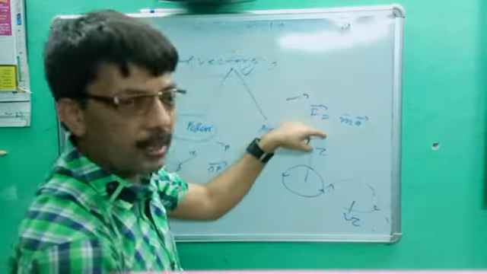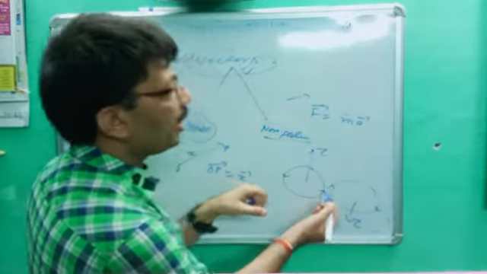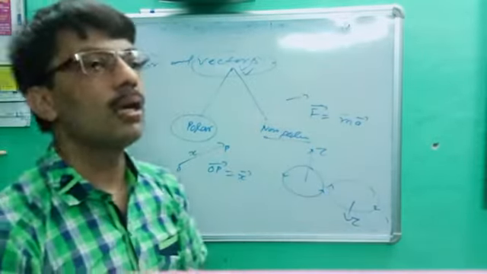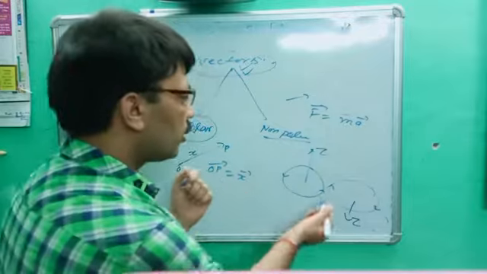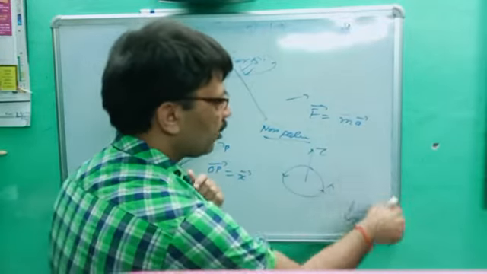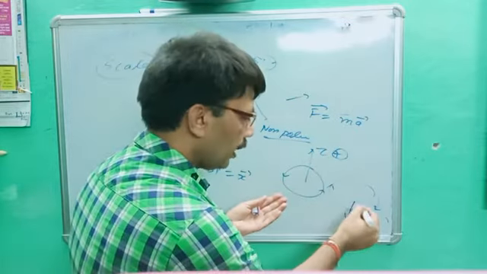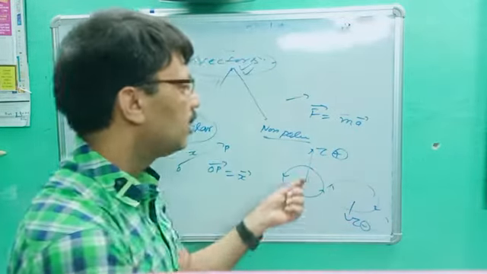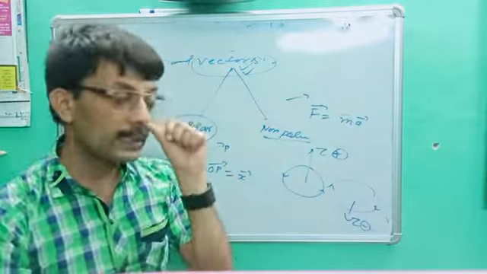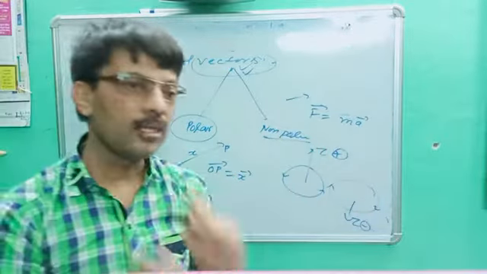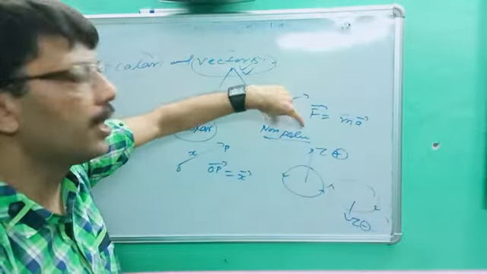Torque is a vector quantity, but its starting and end points are not clear. That's why this is called a non-polar vector. It could be rotated clockwise or anti-clockwise. If its direction is upward, this is called positive. If its direction is downward, it is called negative. It is a vector quantity, but starting and ending points are not clear. That's why these vectors are called non-polar vectors.